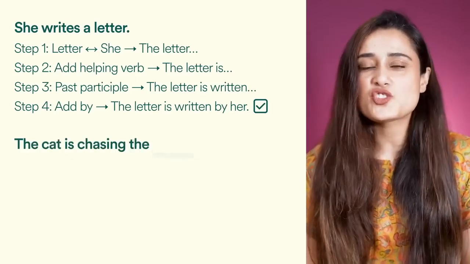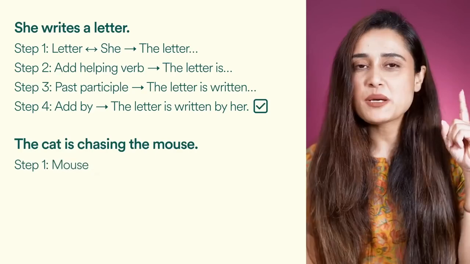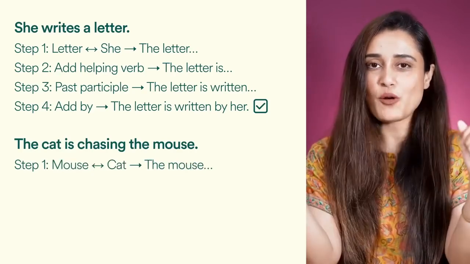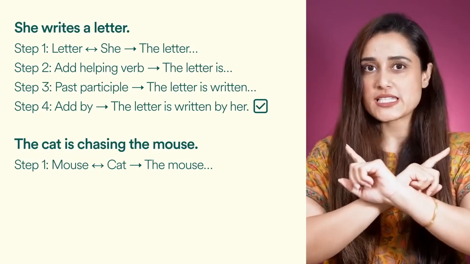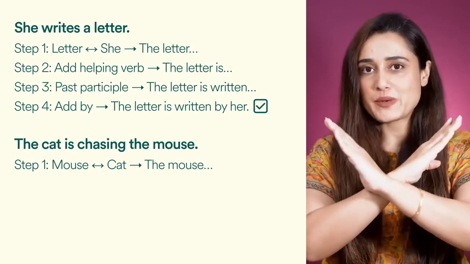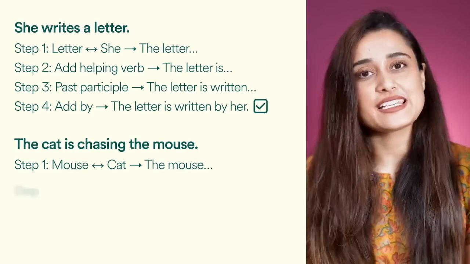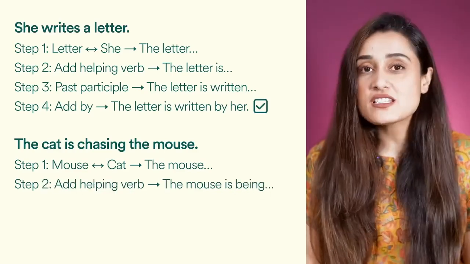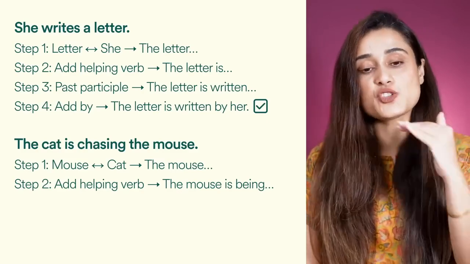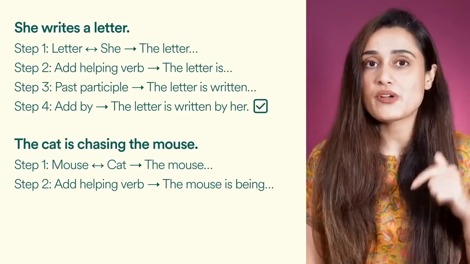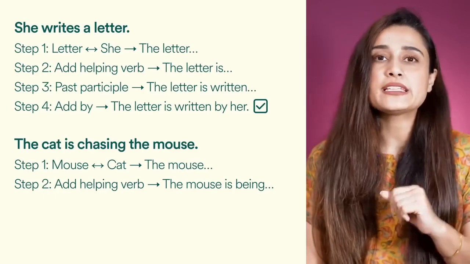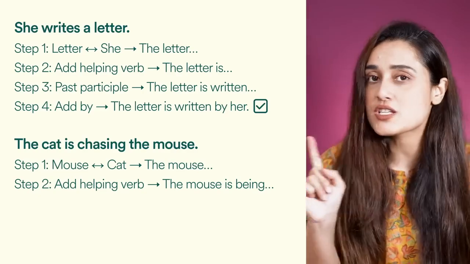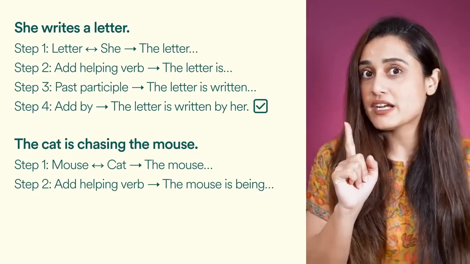The cat is chasing the mouse. Step number 1, you swap mouse and cat. You swap the subject and the object of the sentence. Mouse and cat switch places. Step number 2, adding the helping verb. The mouse is being, because this is present continuous tense. The cat is chasing the mouse in the moment, present continuous. And that is why the helping verb here will be is being and not just is. It's an action that is ongoing.